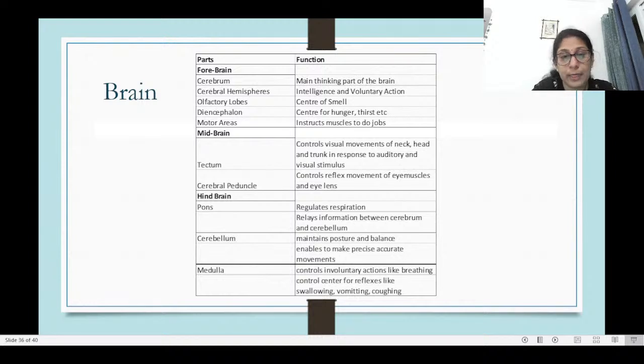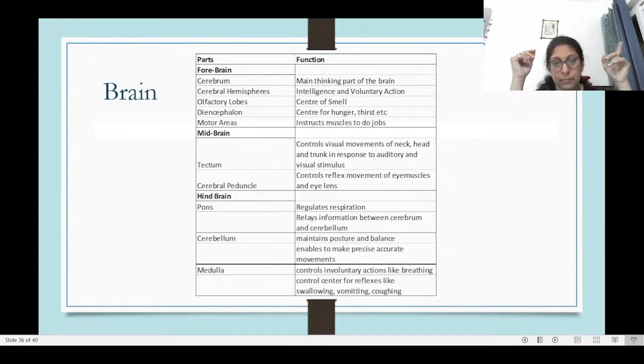Then in the hindbrain, you have three parts: pons, cerebellum, and medulla. Pons regulates the respiration. It also relays information between cerebrum and cerebellum. So it connects and sends the information between cerebrum and cerebellum.